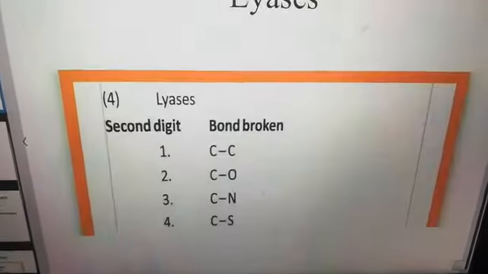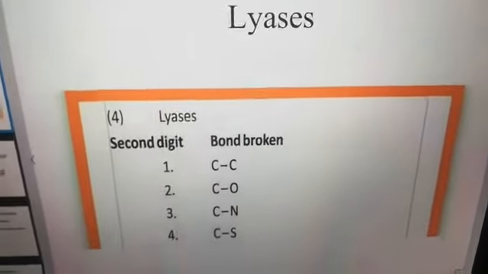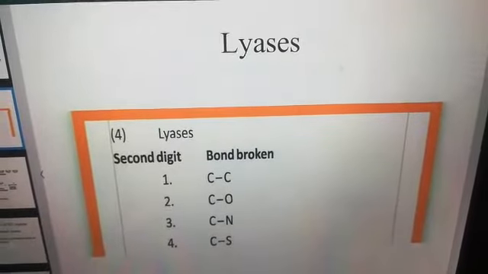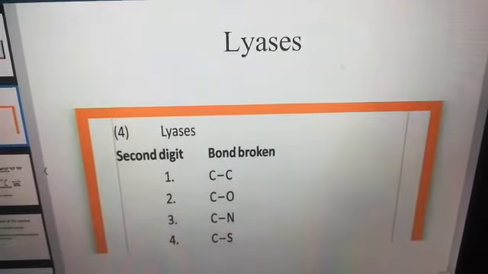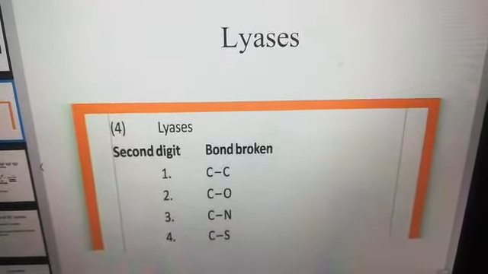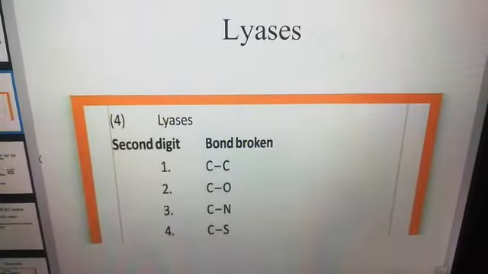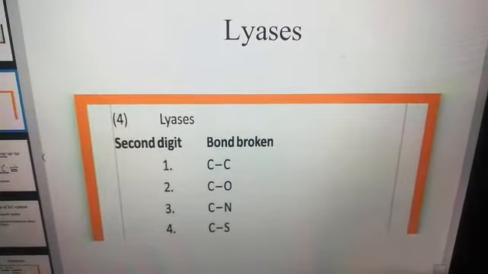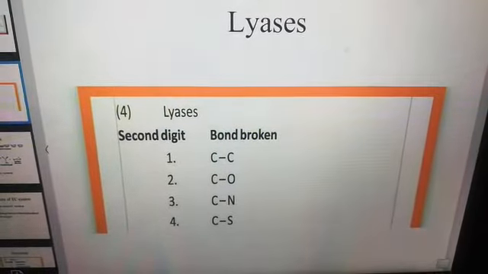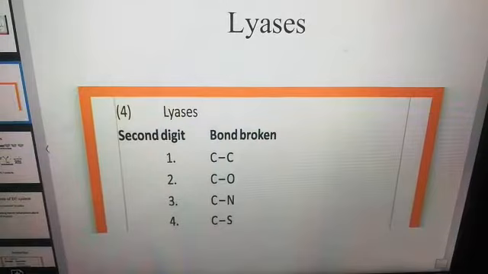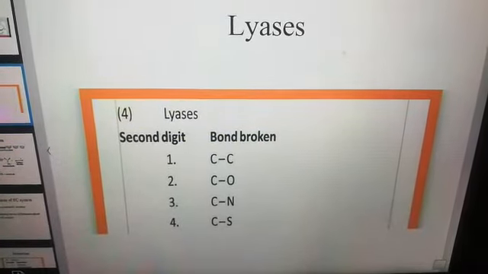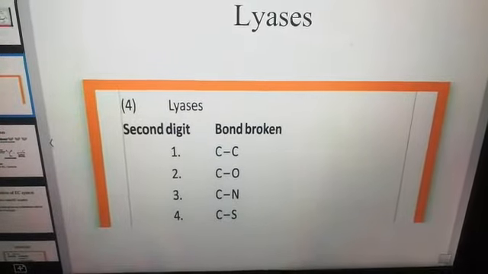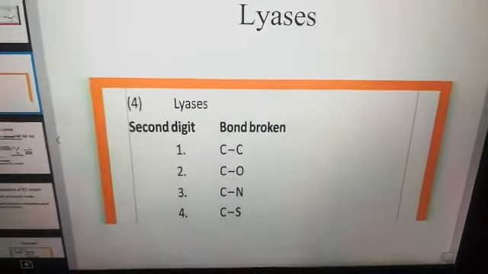Next is lyases. Lyases are different from hydrolases in that they break down the bond, but not by the addition of water. The first digit of lyases is always 4, and the second digit could be 1, 2, 3 or 4, depending on which type of bond it is going to break down. If it breaks a carbon-carbon single bond, it will be 1; carbon-oxygen single bond, 2; carbon-nitrogen single bond, 3; and carbon-sulfur single bond, 4.